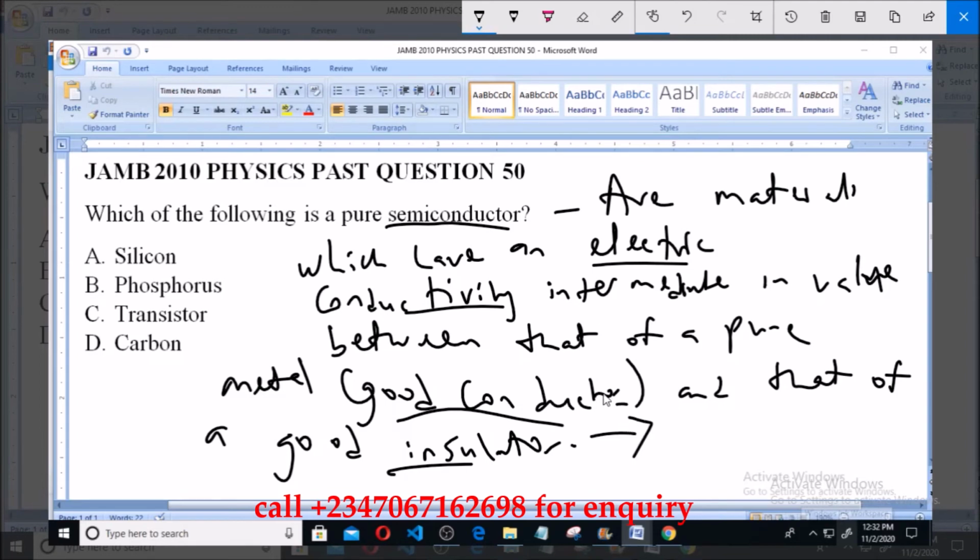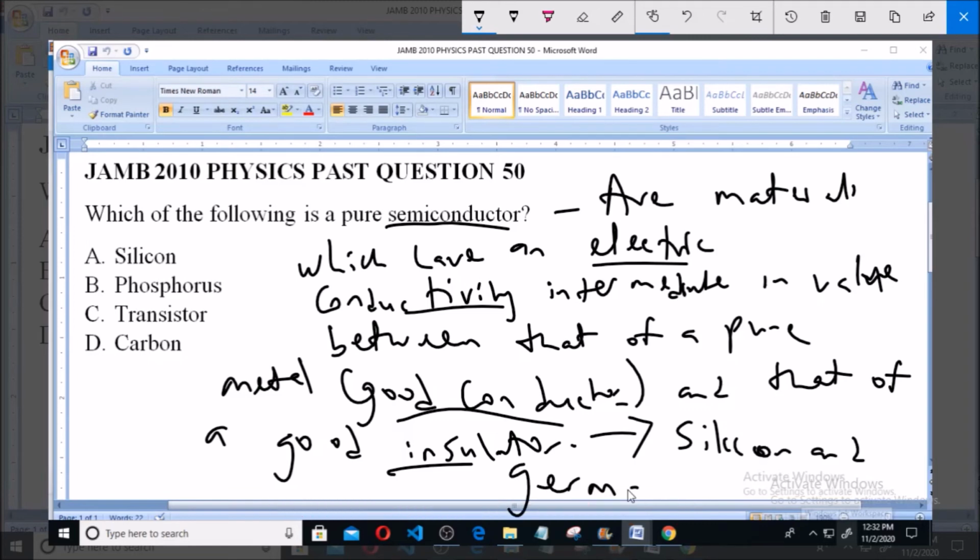And examples of pure semiconductors include silicon and germanium. So these are the two major examples of pure semiconductors. So we mentioned silicon. So option A is silicon, which is the correct answer to this